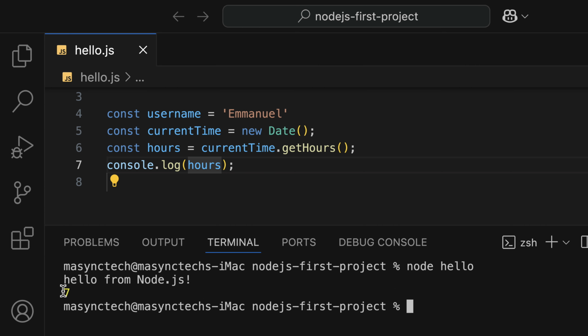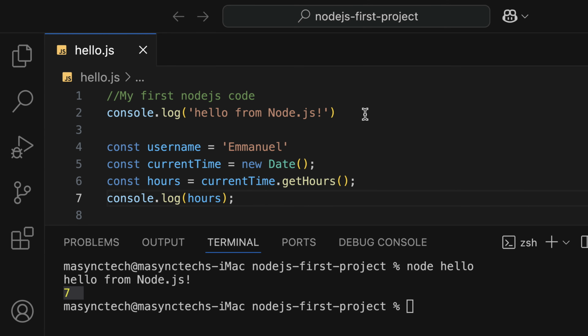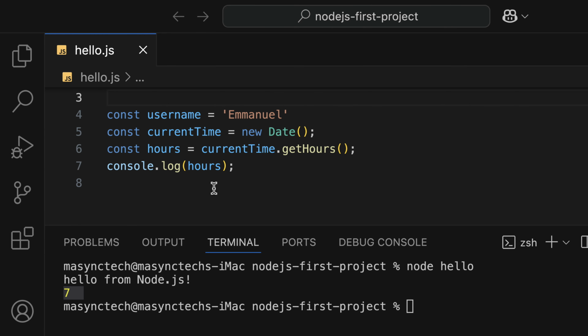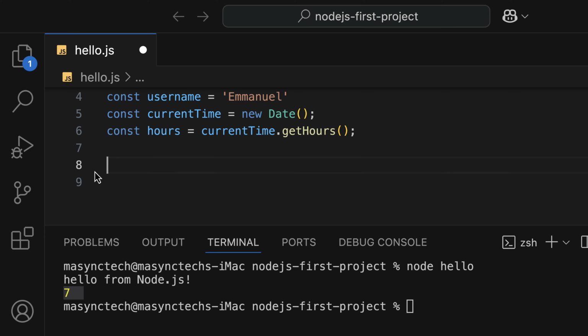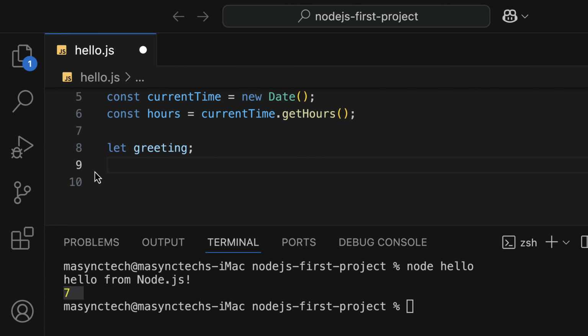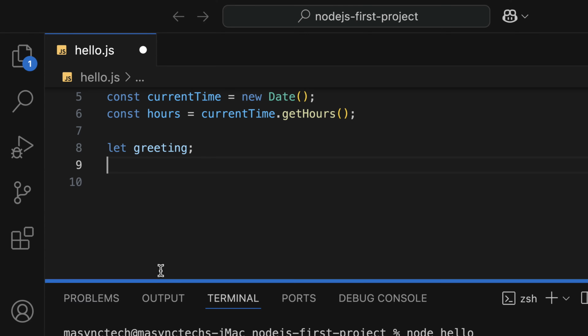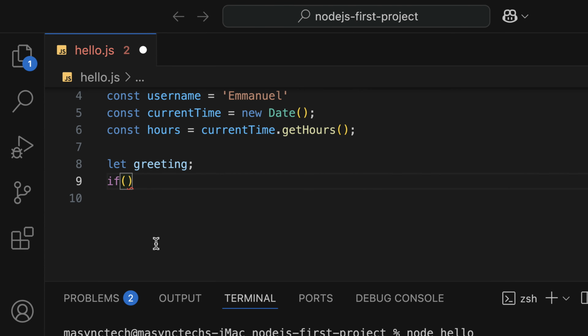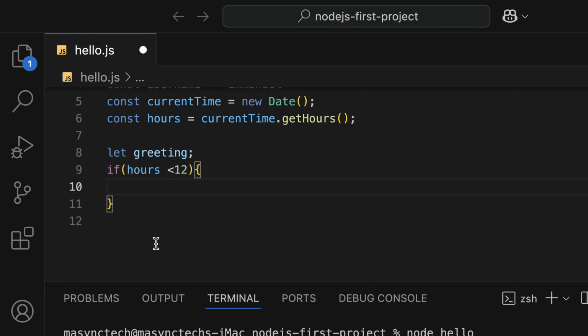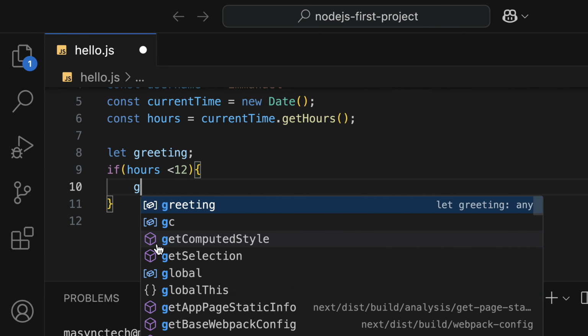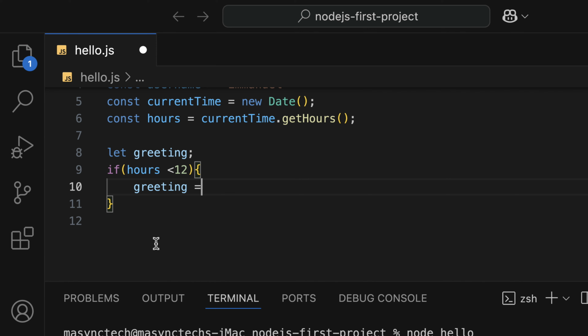Hello, we have 7 hours here at the moment, and this log has been logged. Perfect. So I'm gonna say let greeting, by default it is undefined. If hours is less than 12, then we know that it is in the morning, so greeting is equal to good morning.